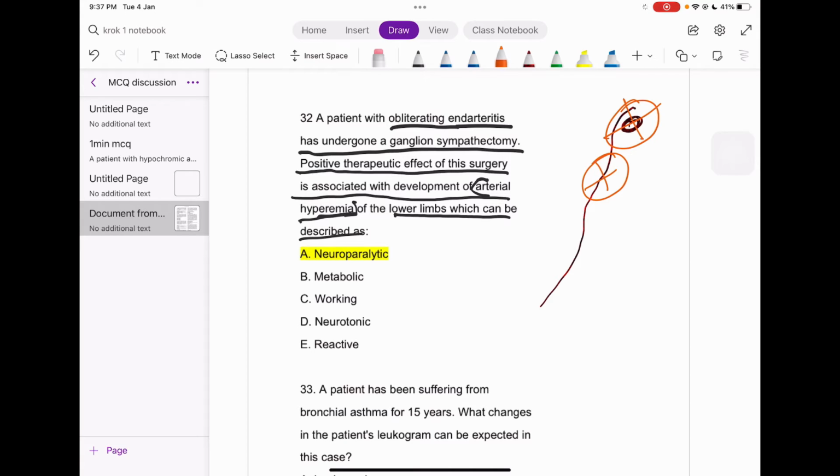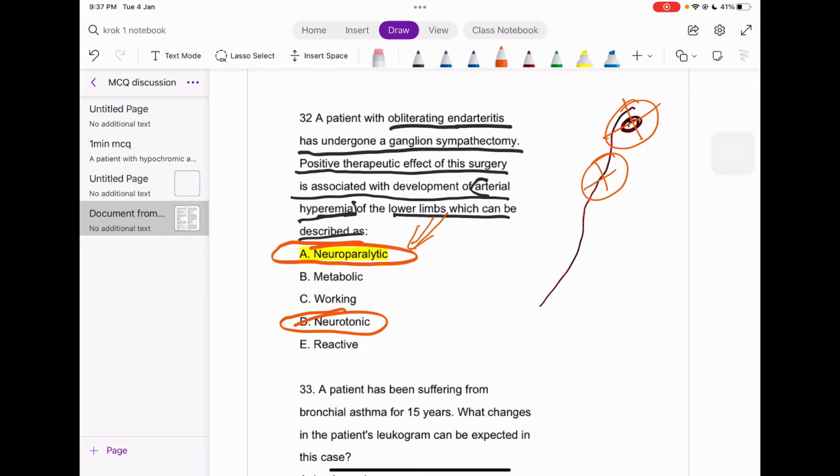So what is the process which took place here? That is the neuroparalytic process. Again, this is a direct word of the physiology which you need to remember. If there is some physical stress, or sometimes nerve compression, and a limb is having that kind of effect, that is neurotonic.